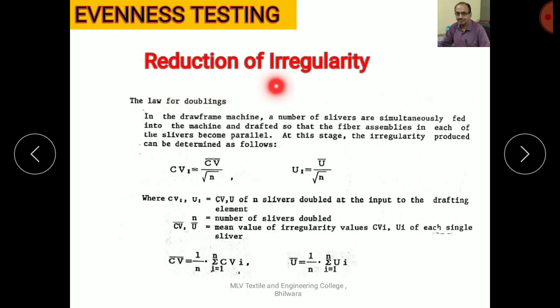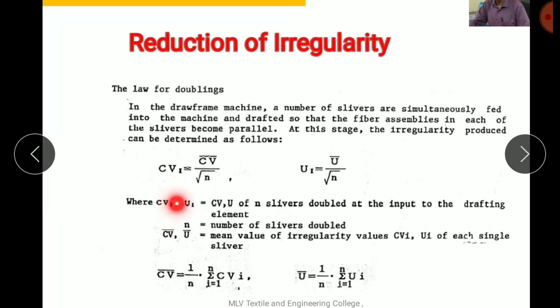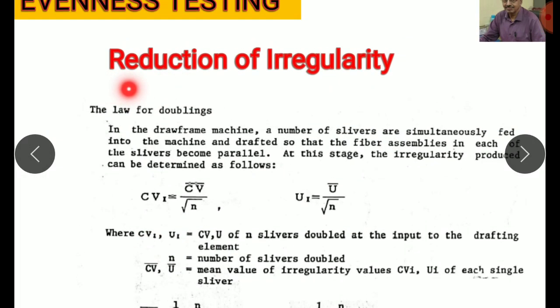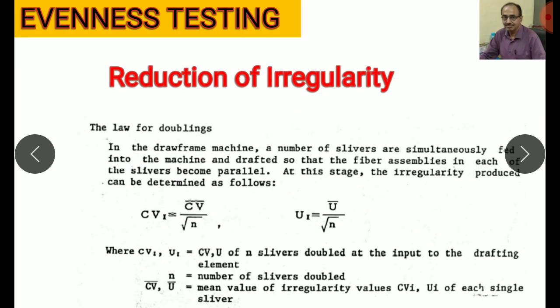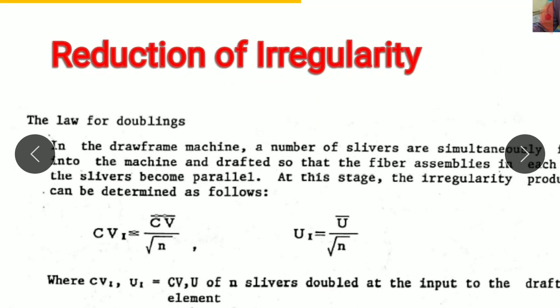Reduction of irregularities. Now, generally, doubling helps in the reduction of the irregularities. That's why, when we want to improve the regularity of the materials, we go for doubling of the slivers at the draw frame. The more the number of doublings, the better will be the irregularity.